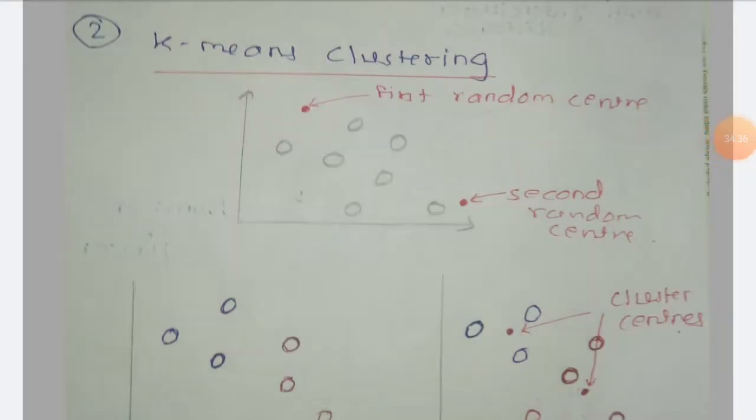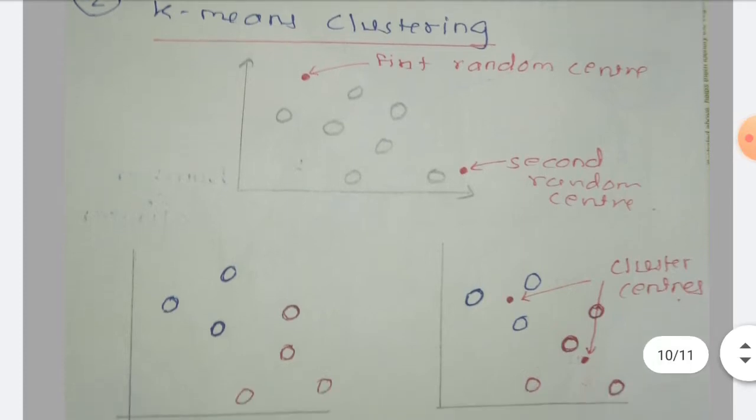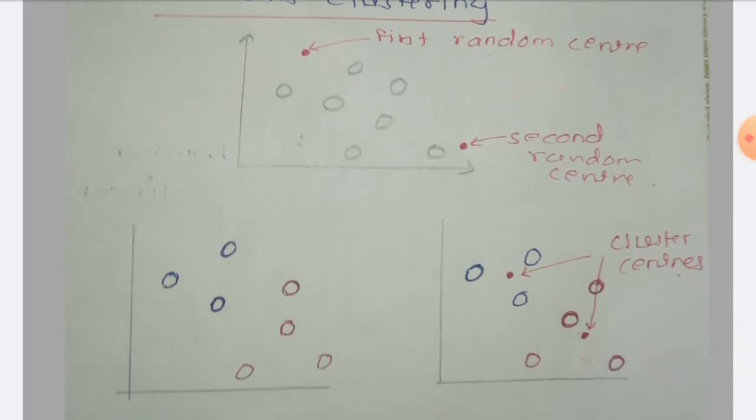So after calculating distances, I categorize this data into two categories. One is defined by the blue pen and another one is defined by the red pen. So 3 data points I am getting in blue and 4 I am getting in red.